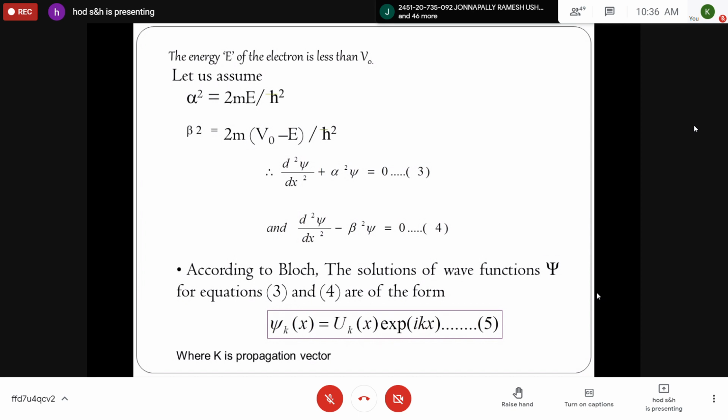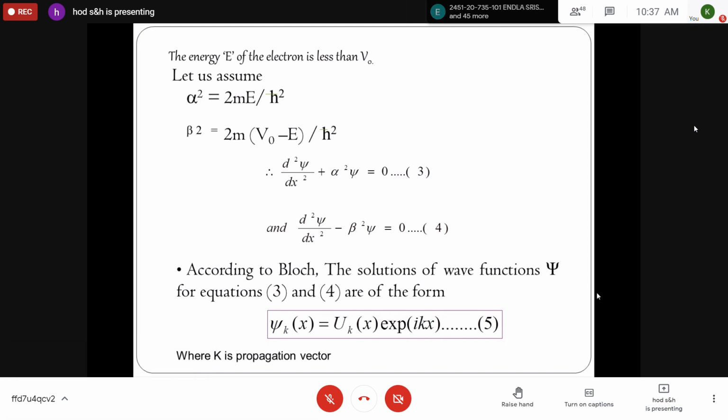And here we take Bloch's theorem straight away. For periodic potential functions, according to Bloch, the solution for the above second order differential equation should be of the type ψk(x) = uk(x) e^(ikx), where k is the propagation vector, uk is the periodic potential function, and ψk(x) is the wave function. This you take directly. Actually, in solid state physics there is an eight-page derivation, which is not required for us.